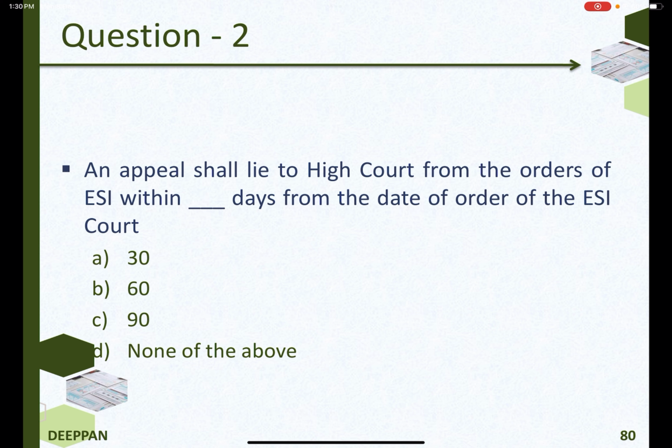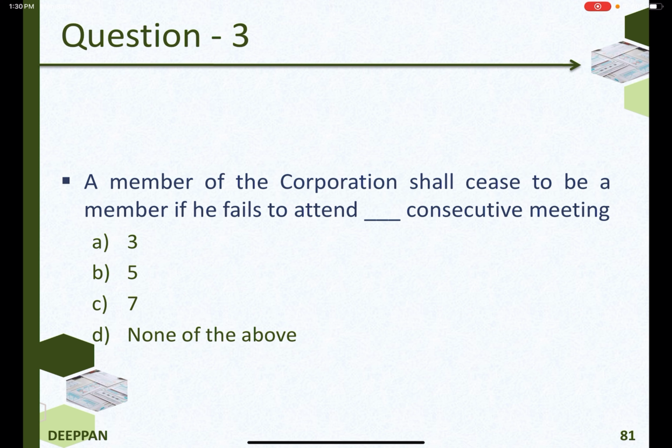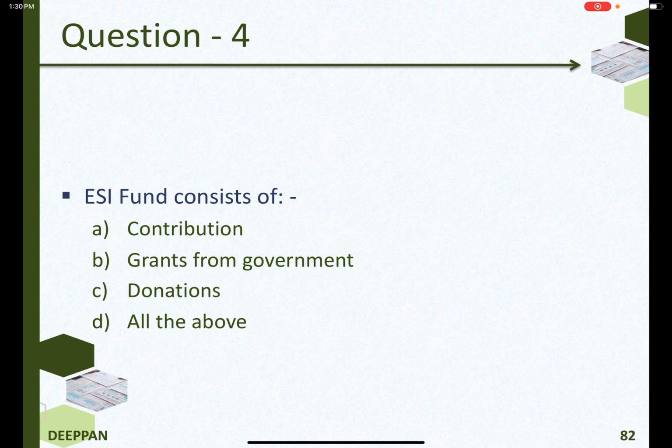An appeal shall lie to High Court from the orders of ESI Court within 60 days from the date of order. A member of the corporation shall cease to be a member if he fails to attend 3 consecutive meetings. ESI fund consists of contribution, grants from government, donations. The answer is all the above.